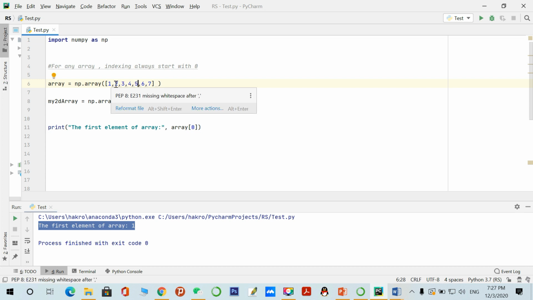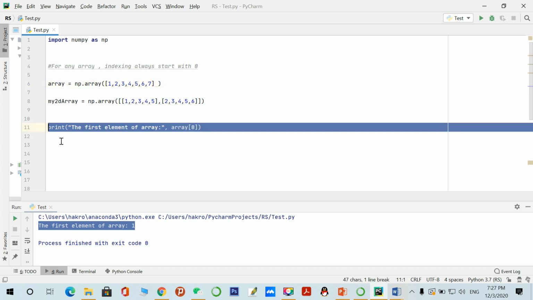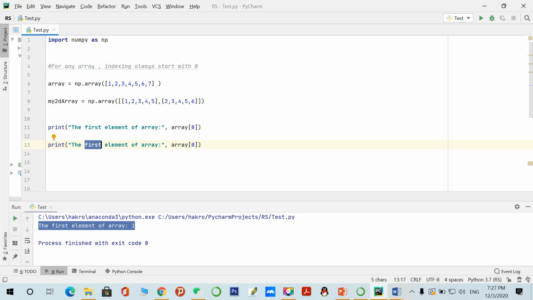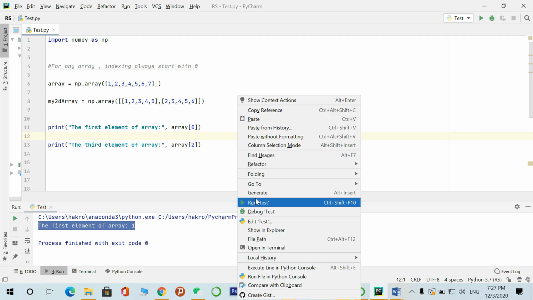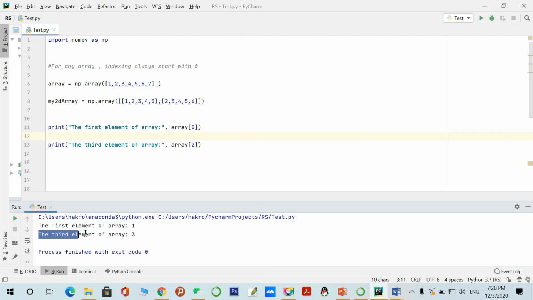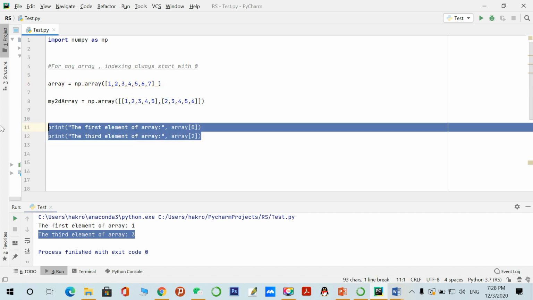If we want to access this element, we will give that index 2, because 0 is this one, and 1 and 2. So let's copy this one: the third element of the array is 3. Let's print. Yeah, the third element of the array is 3. So this is the third element which we have accessed with index 2, because the array starts with index 0: 0, 1, 2, 3. Yeah, so this is a way to access elements of a one dimension array.